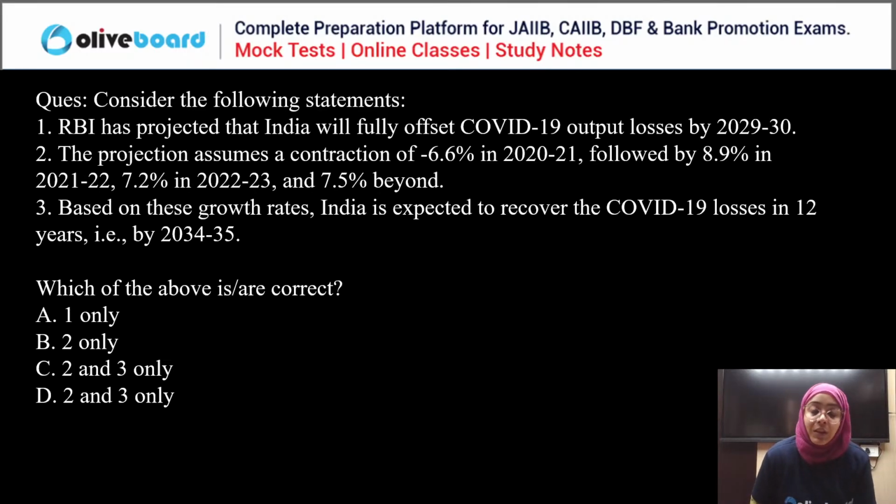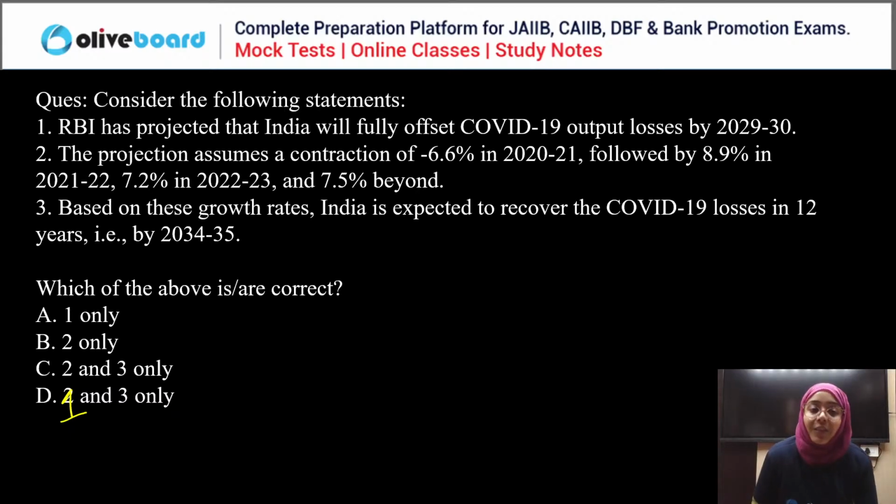Based on these growth rates, India is expected to recover the COVID-19 losses in the 12th year, meaning by the year 2034-35. Which of the above statements is or are correct? First only, second only, both second and third only, or D, first and third only.